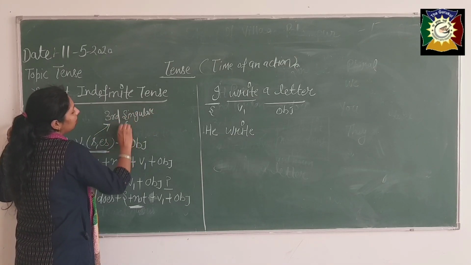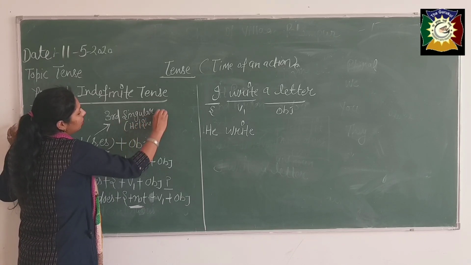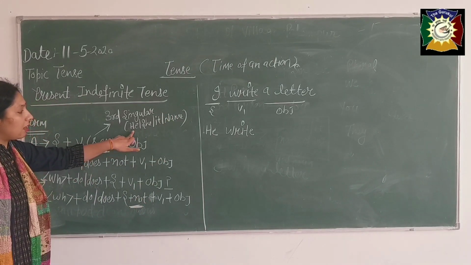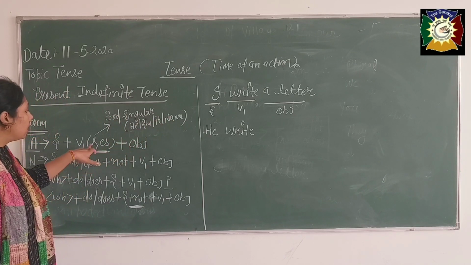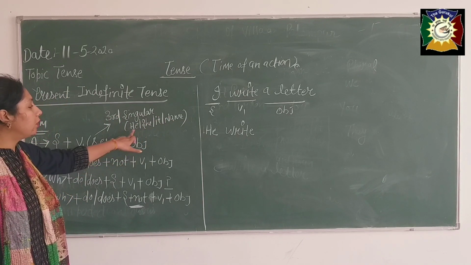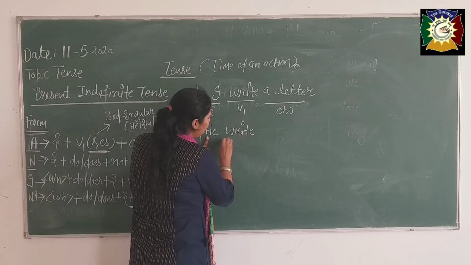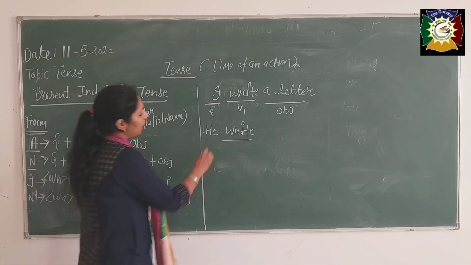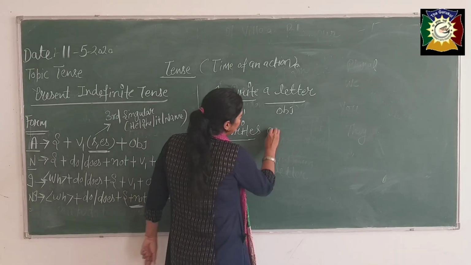You know third person singular: he, she, it, name. If the subject is he, she, it, name or any noun, then you will use S or ES with the verb according to the subject. This is the first form of the verb, but we will add S here. It will become writes. He writes a letter.